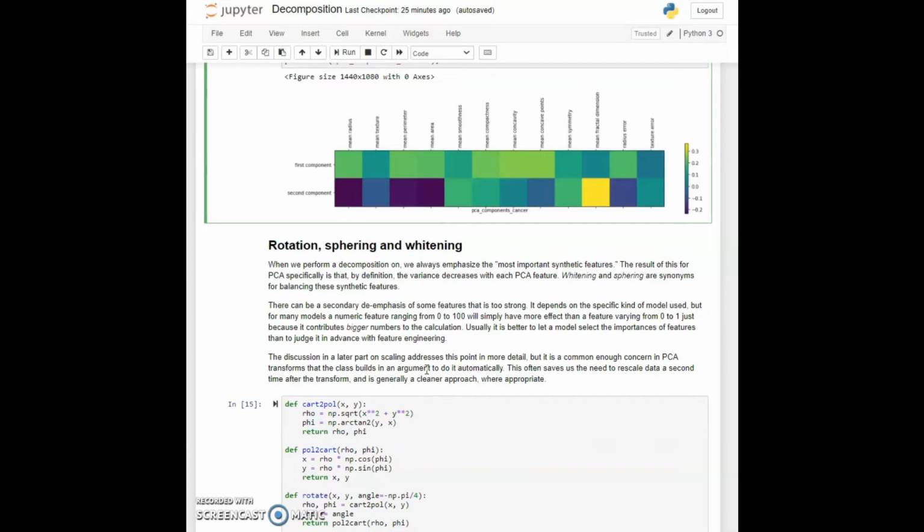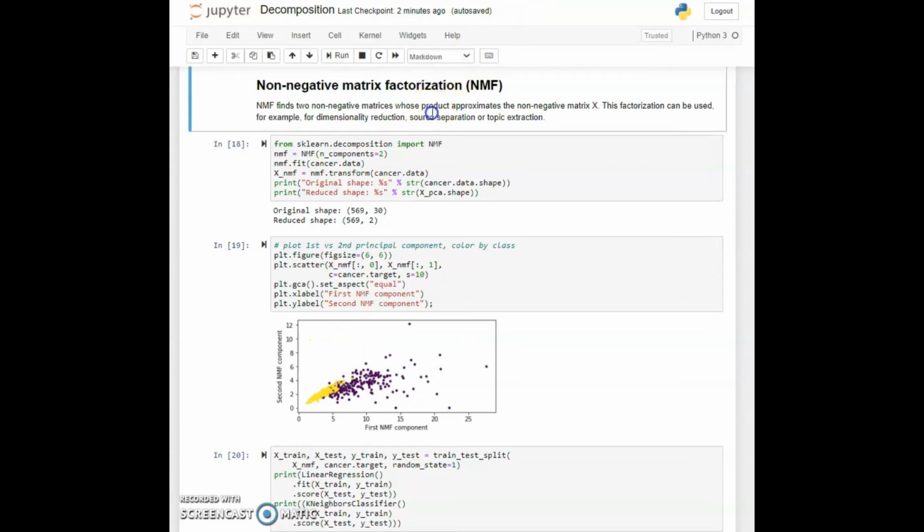But you can play around with that, and there are many academic papers on exactly what the virtues of these things are. In the next several sections, we'll move on to a variety of other decompositions that are available. PCA is probably the first one that you're gonna choose, but there are many different circumstances for other particular domains and so on, where you'll want to choose other styles of decomposition which have different algorithms underneath them and different advantages. So we looked at principal component analysis, which is the most widely used decomposition technique.